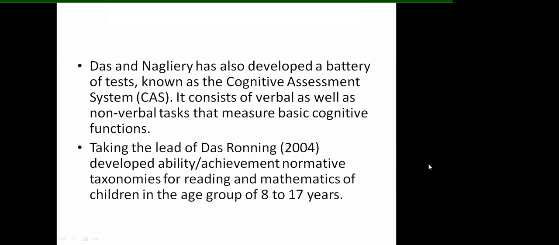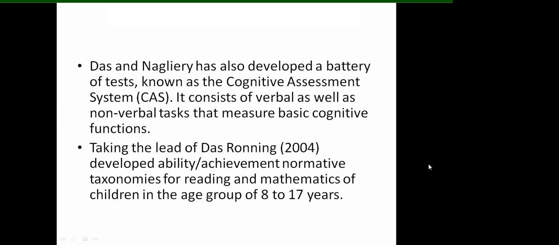So ability reading and ability of mathematics normative taxonomies were developed from the planning, attention, and processing, like simultaneous and successive processing of the CAS test, which was developed by Das and Naglieri, in conjunction with 4 reading and 3 maths subscales.